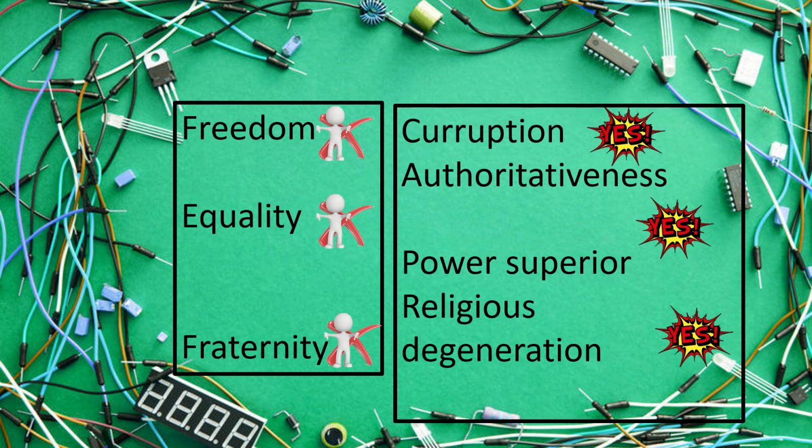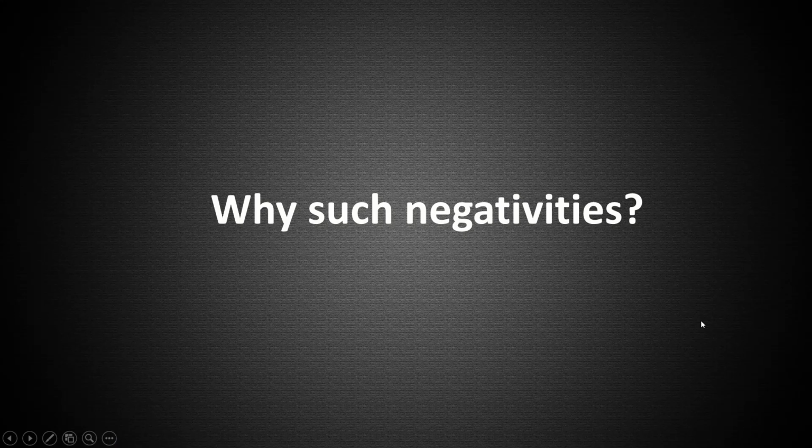Society was full of immoralities. Was there freedom? No freedom at all. Was there equality? No equality at all. Was there fraternity? No. Corruption? Yes. Authoritativeness? Yes. Power superiors? Religious degeneration? Yes, of course. Why such negativities? Why do you think people were behaving like that?